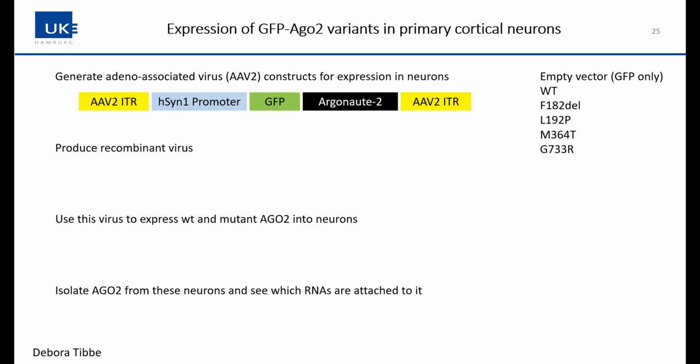One aspect of this will be that we isolate AGO2 from these neurons and see what kind of RNAs are attached to it. And this is a biochemical approach. And I make a living by teaching biochemistry to medical students. And that's sometimes difficult. And if I can do it to medical students, I can do it to you guys. No problem. So we go through this for a second.